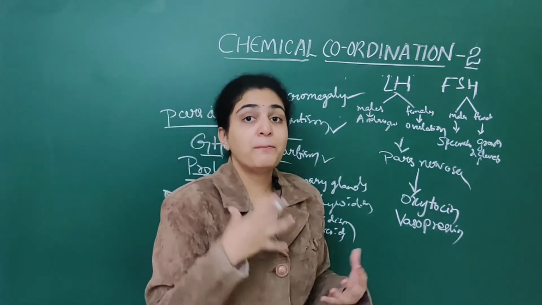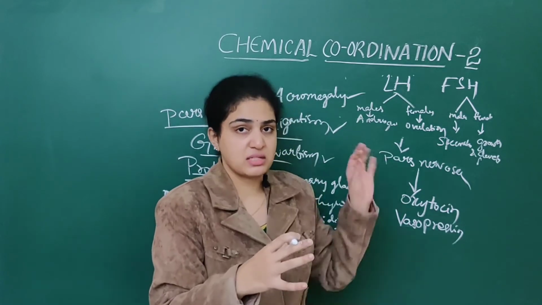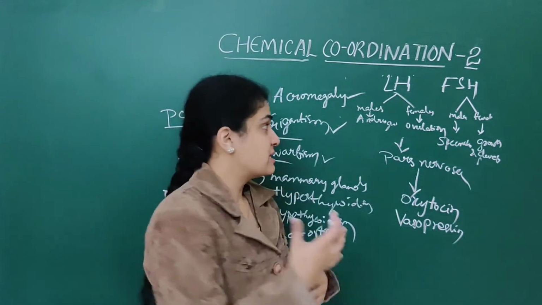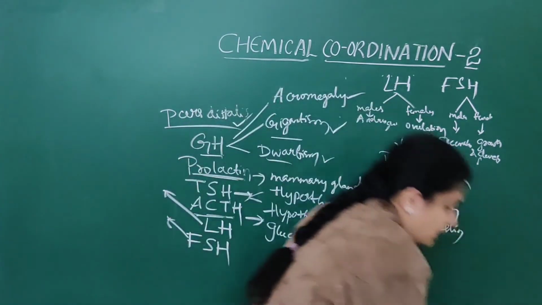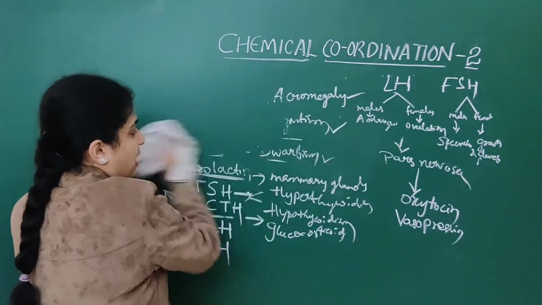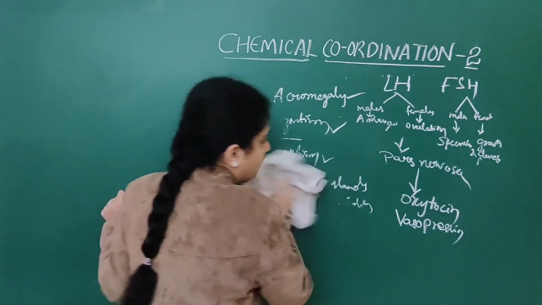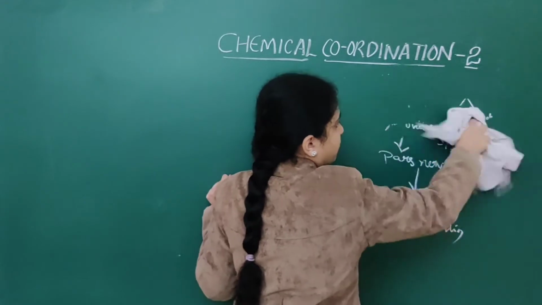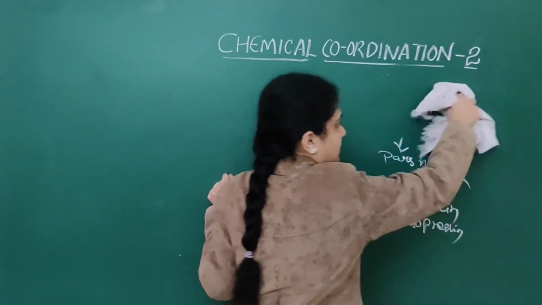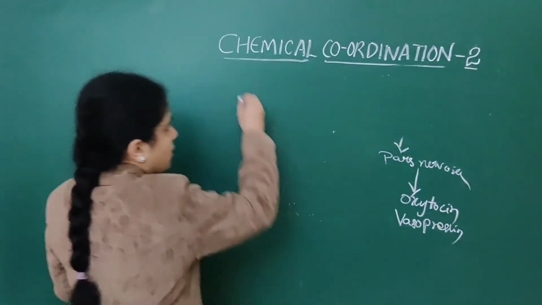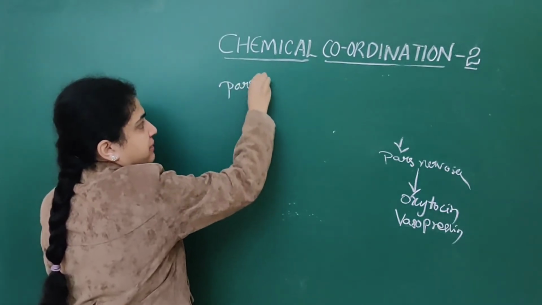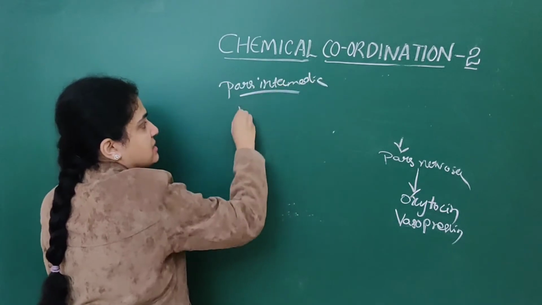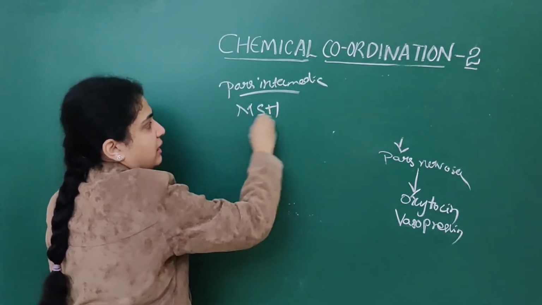So this is about the pars distalis we have discussed till now. All these hormones come under pars distalis. Next, the hormone which is mainly important is from the pars intermedia. Pars intermedia secretes a hormone we already know, that is MSH, melanocyte stimulating hormone.